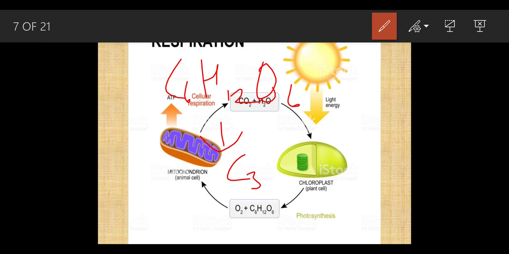How many carbons were there? There were 6 carbons, and eventually it got converted into 3 carbons. This 3-carbon compound is called pyruvate. What is pyruvate? It is nothing but half of the glucose. Pyruvate.